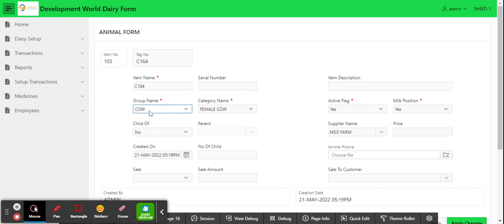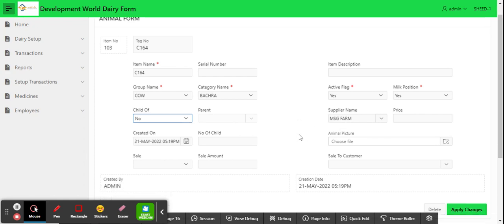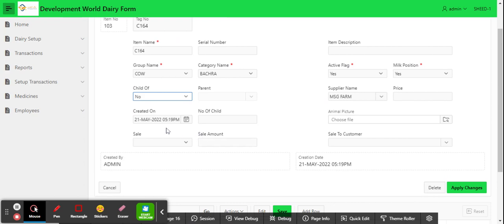We can give any group, and in this case cow, and it is active, it gives us milk also. It is not a child. We purchased it from a firm, and the date on which we purchased it is also mentioned.